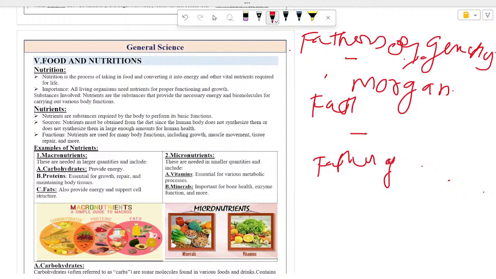Father of antibiotics, Alexander Fleming; virology, Stanley; father of evolution, Charles Darwin; father of blood groups, Karl Landsteiner; father of DNA fingerprinting, Alec Jeffreys; father of Indian DNA fingerprinting, Lalji Singh. These are some of the different fathers of biology, which will be given to you in the PDF. My topic here begins from food and nutrition.